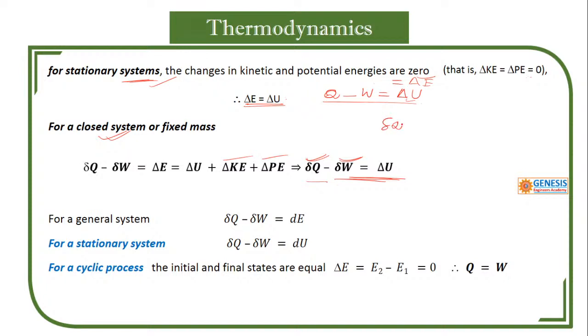I use this equation very frequently, that is dU, same. So for a general system it is this one, for a stationary system this one, for a cyclic process, where initial and final states are equal, the change in energy becomes 0.